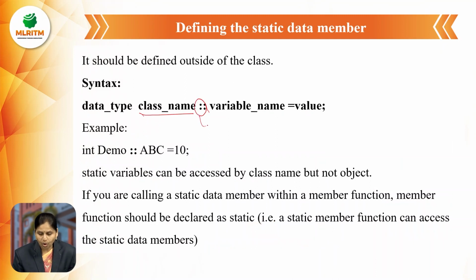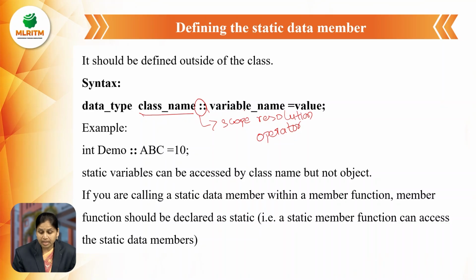Now this operator is called the scope resolution operator. So what is the use of the scope resolution operator? This operator is a link between the class name and the variable name.